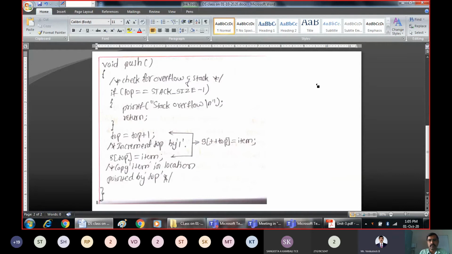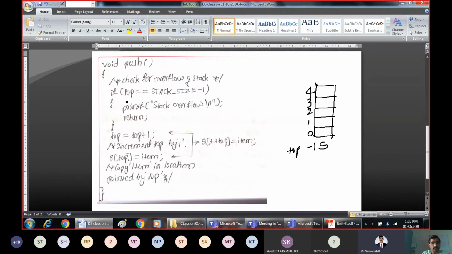We have the stack now. What is the name that we have given? We have given S. What is the size of the stack? It has a size of 5. What are the index values? 0, 1, 2, 3, and 4. This is already available, and top is pointing to -1. This is the available entity, and with this, we should perform the insertion.